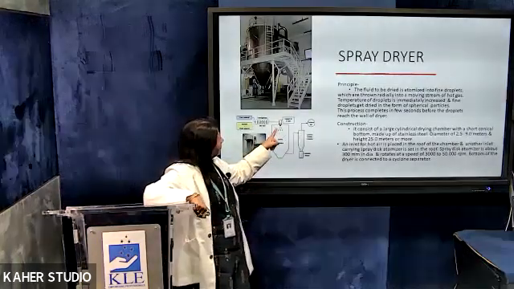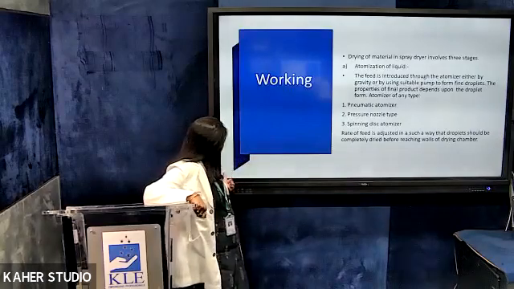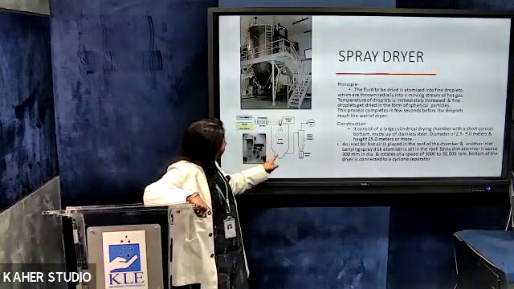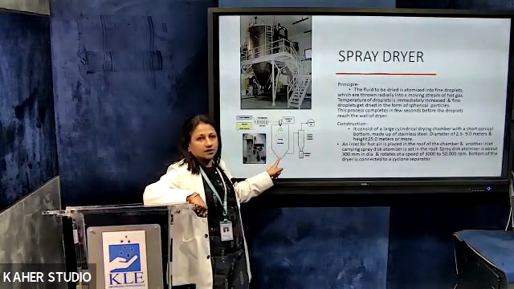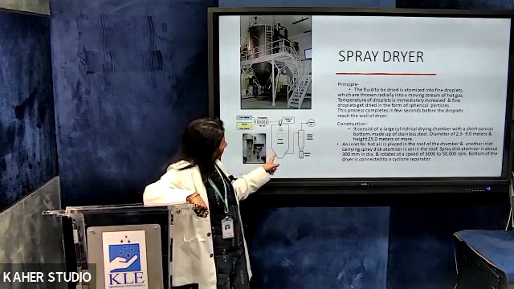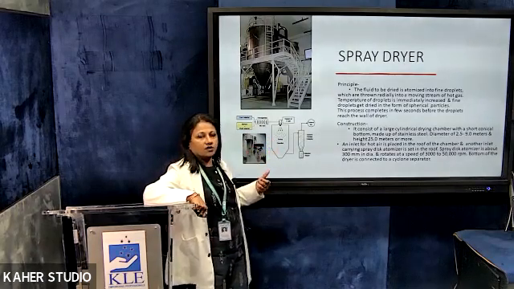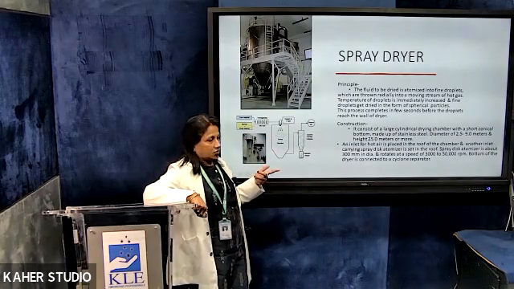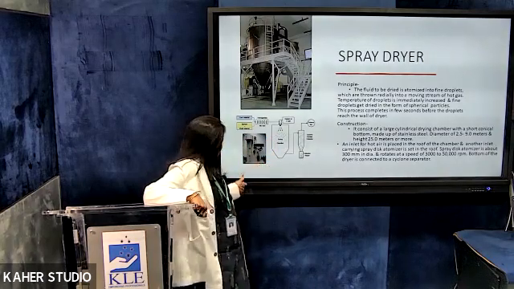So whatever has to happen before the particle falls from this point and reaches here, it has to come down completely dried. So depending on this, the speed of the atomizer, the size of the droplet, and the heat are going to be controlled.